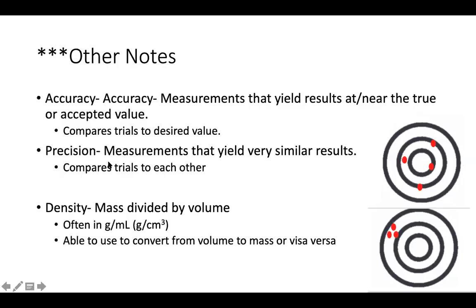Now, precision is actually comparing our measurements or our trials to each other. How close are they? And so this bottom target actually shows precision.